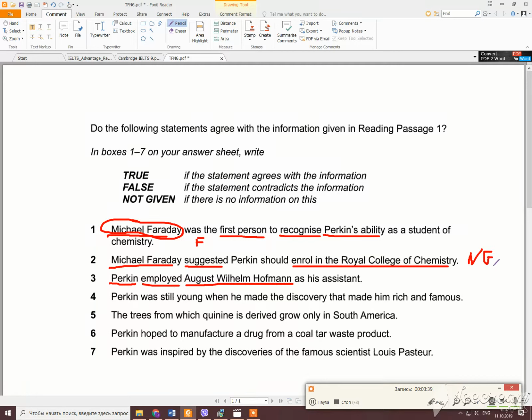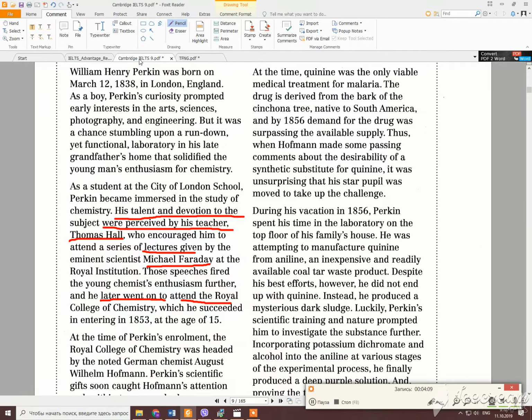So once again, I don't see this part, Michael Faraday suggested or someone else suggested, in the text. I don't see synonyms for the words suggested to enroll. I see inspired, which is not a synonym or opposite of suggested. That's why I choose not given. Okay, let's move on. And just now we are looking for August Wilhelm Hoffmann.